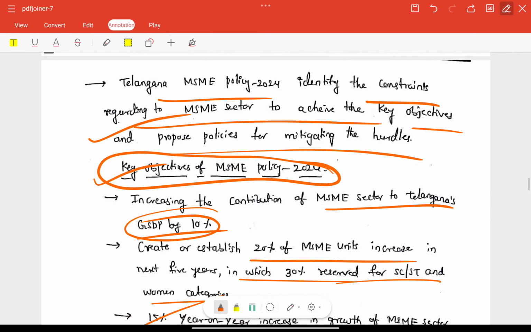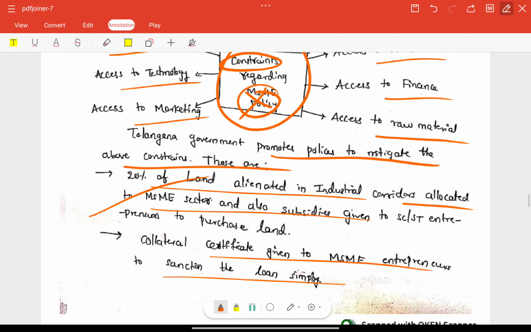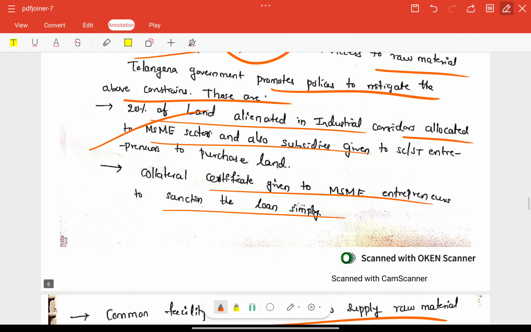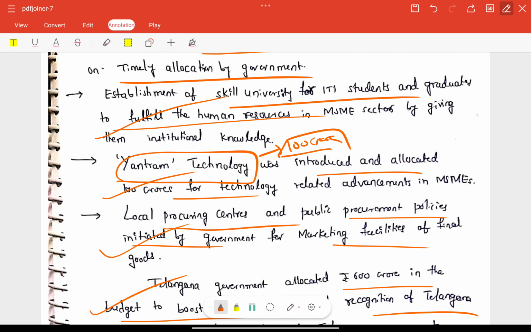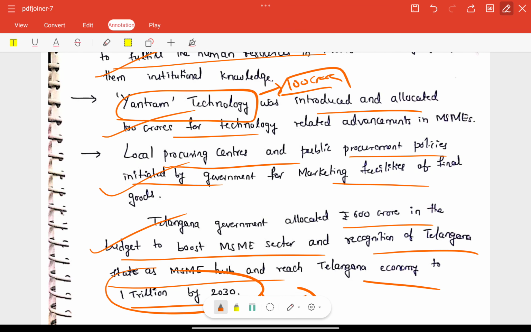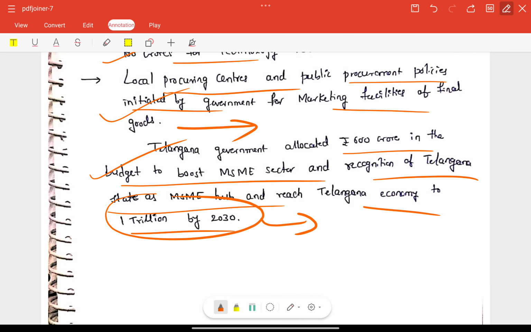Then we can talk about our initiatives from TS-iPASS, TS-PRIDE, right? Other than that, we can talk about the MSME policy 2024. After that, we can give some impact. Whatever impact we have from these policies or initiatives, we can write after the particular status or initiatives. Before concluding, we can give some needed measures otherwise.